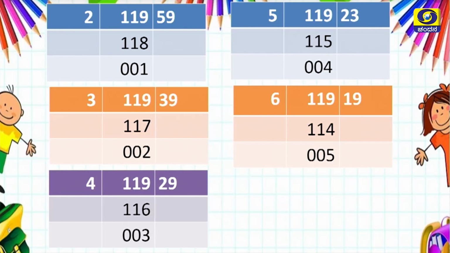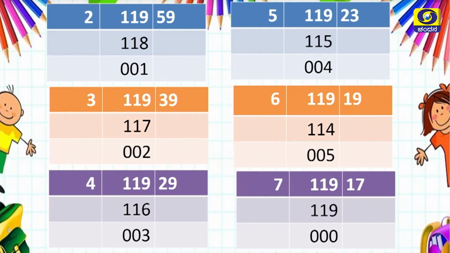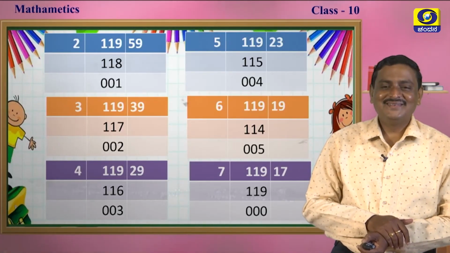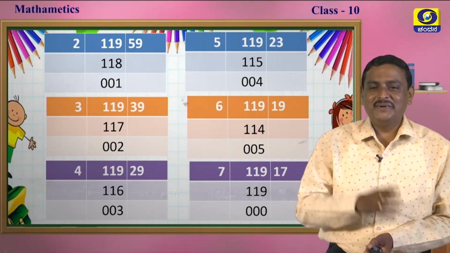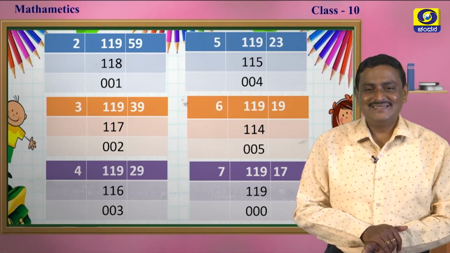If you take 119 and divide by 6, you will get the remainder 5. If you take 119 and divide by 7, we will get the remainder 0, my dear students. Wow! How is it? Okay, give a clap for this beautiful puzzle, my dear students.